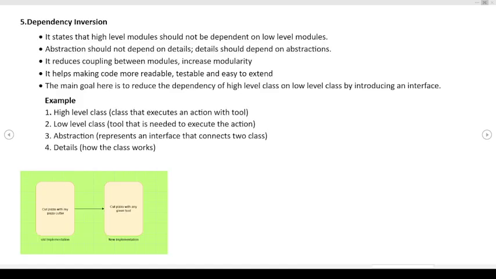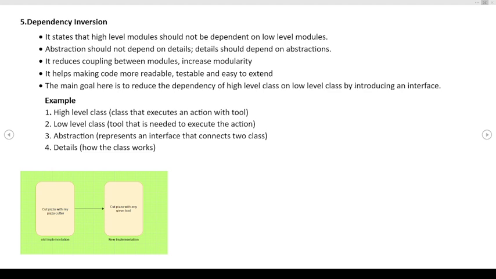So the last one is dependency inversion. It basically states that high level modules should not be dependent on low level modules, and it helps in making code more readable, testable, and easy to extend. That is one benefit. Also it reduces coupling between modules and increases modularity. Another goal is to reduce the dependency of high level classes on low level classes by introducing new interfaces. So that is about dependency inversion.